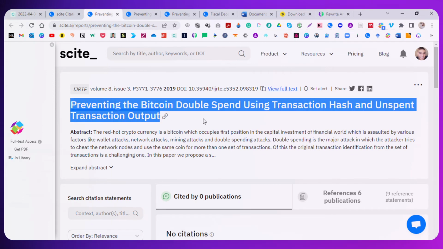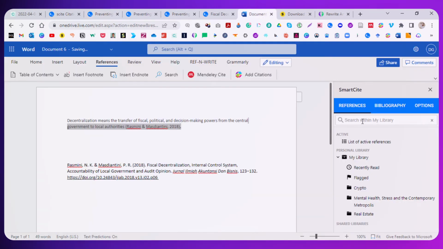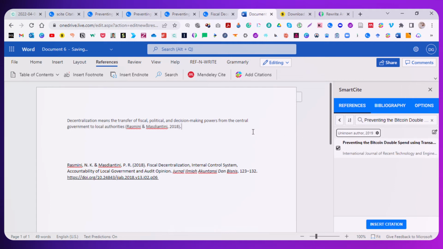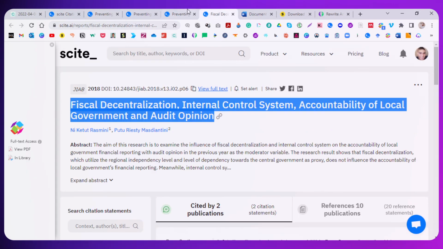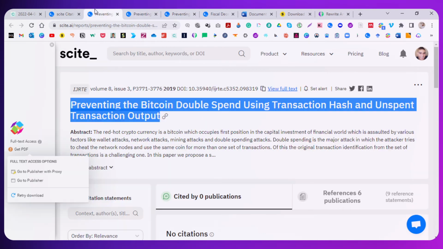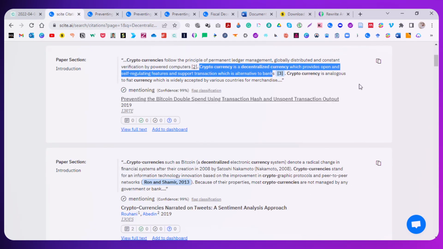Good. Got it. It's in the database. Got the title. Let's go back here. There's our article. Unknown author. I don't want an unknown author, but for now, yep, oh, wrong one. Yeah, we can go back. I can find the author, but for now, we'll just let it fly.